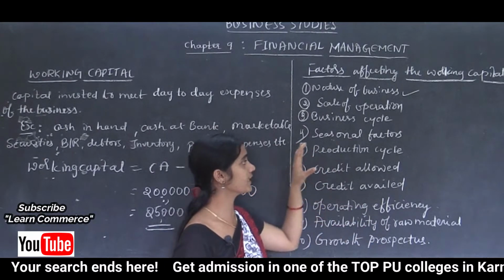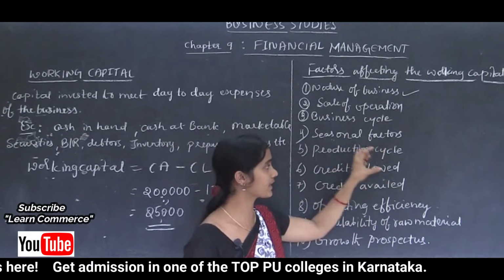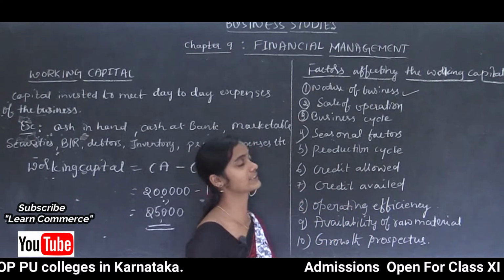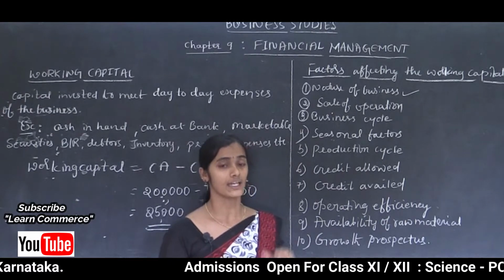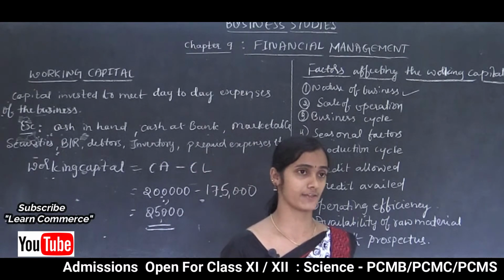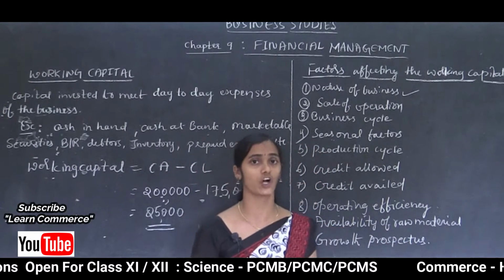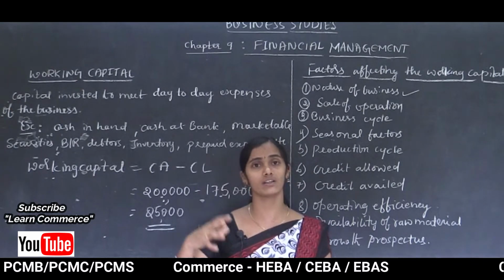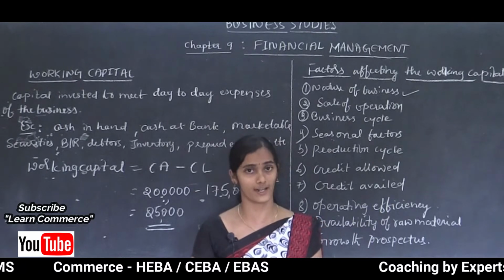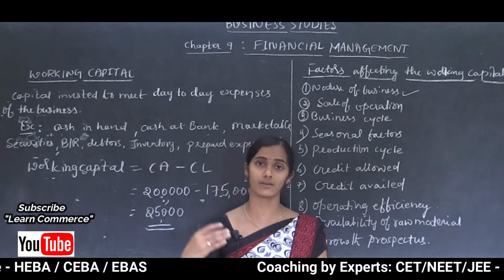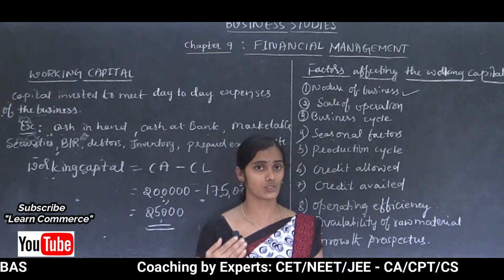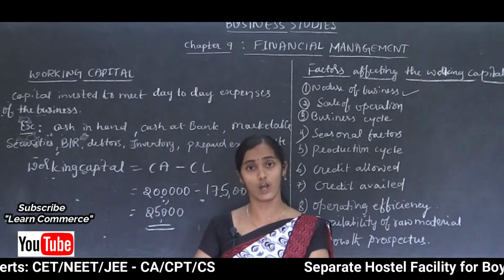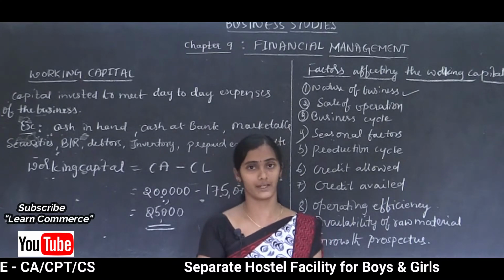So the time span between the receipt of raw material and its conversion also affects the requirement of working capital. For example, some larger manufacturing organizations producing large products, such as fixed assets, require a long time to produce one particular unit.